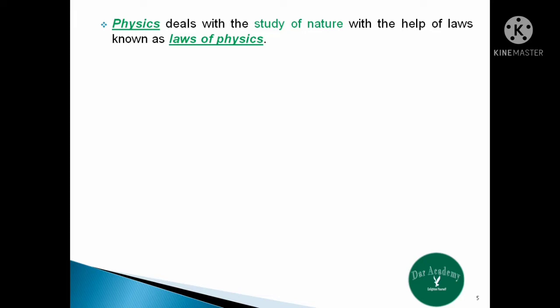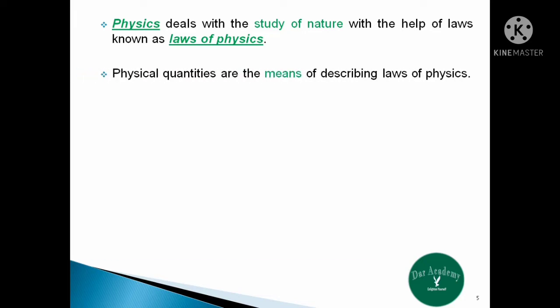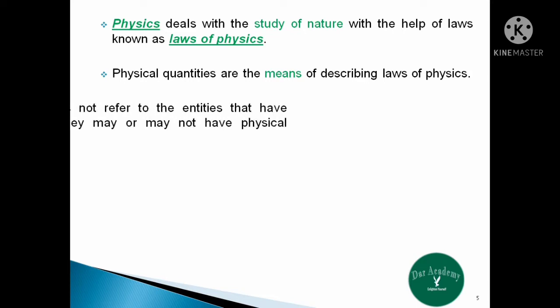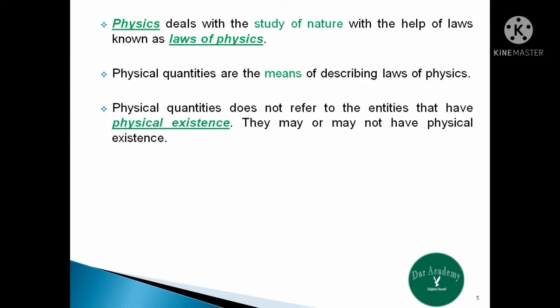So, physical quantities are the means of describing the laws of physics. Physical quantities do not refer only to entities that have physical existence. They may or may not have physical existence. For example, mass has physical existence while time does not. Similarly, length has physical existence while temperature does not. But we can measure them.